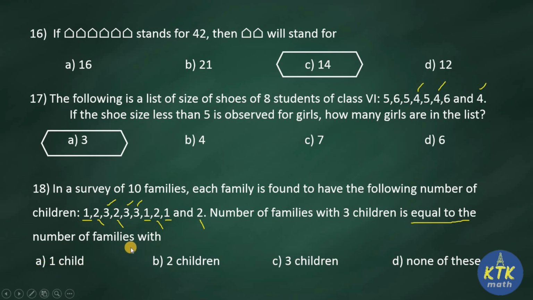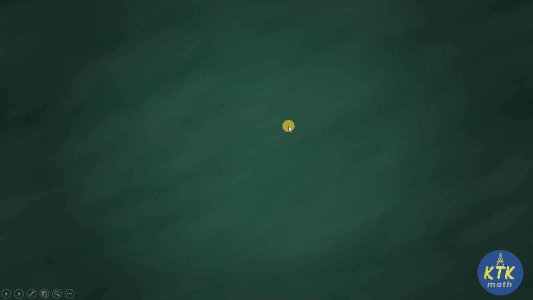So here number of families with 3 children is equal to number of families with one child, because when analyzing the given data we found there are 4 families which has 2 children. Therefore 3 families which has both equal number of children, that is 3 children family also 3, 1 child family also 3. Therefore question 18th answer is option A, 1 child. Question number 19.